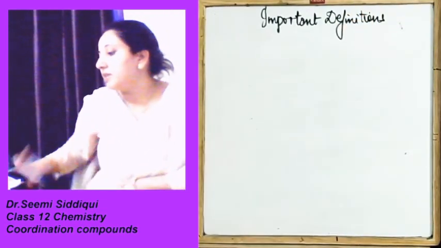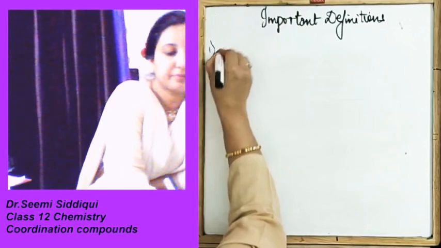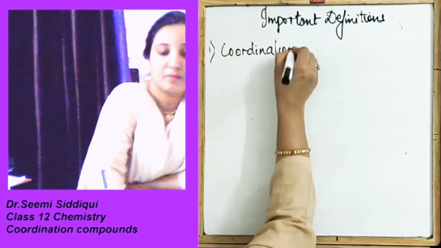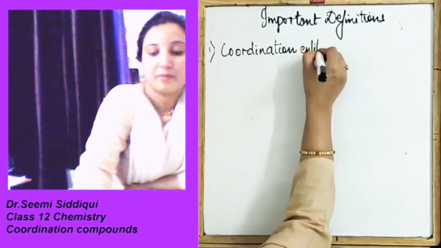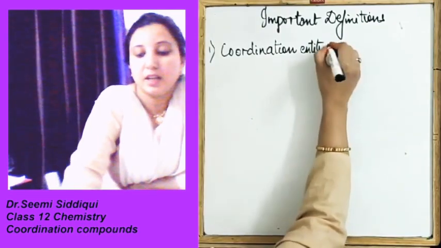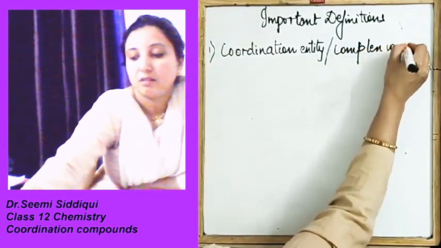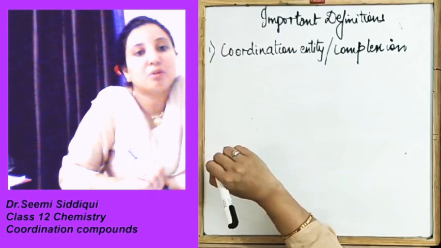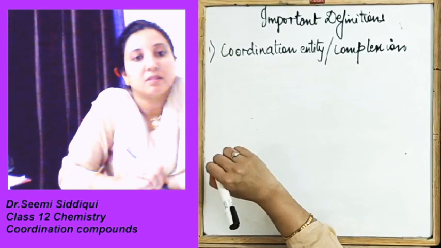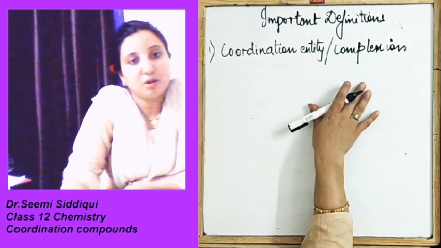Now, the very first definition we are going to have is the coordination entity. This particular coordination entity is also called a complex ion. Okay, this coordination entity is also called a complex ion.